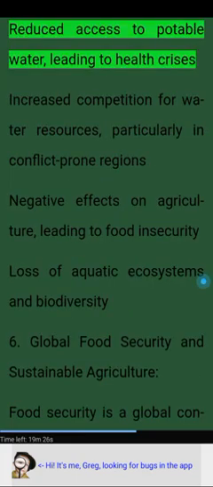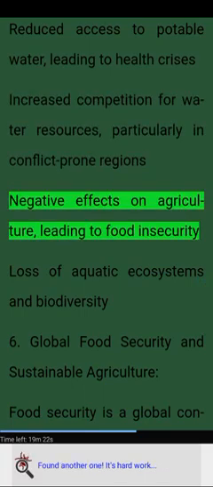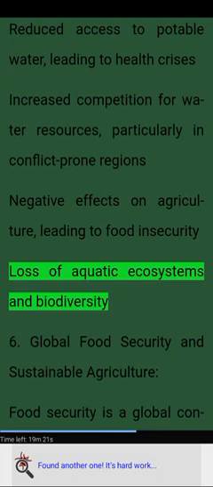Global impact. Reduced access to potable water, leading to health crises. Increased competition for water resources, particularly in conflict-prone regions. Negative effects on agriculture, leading to food insecurity. Loss of aquatic ecosystems and biodiversity.